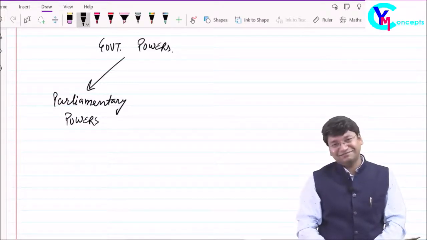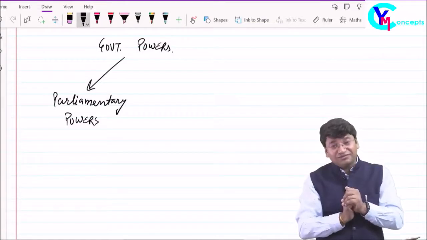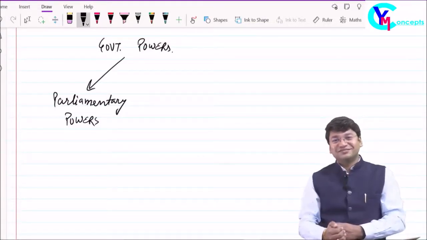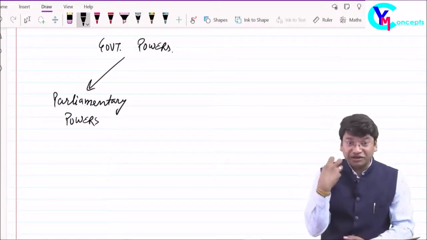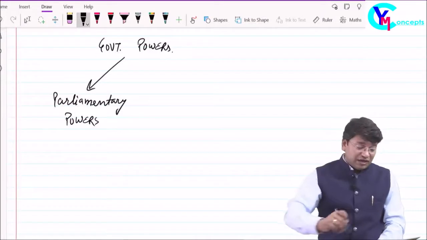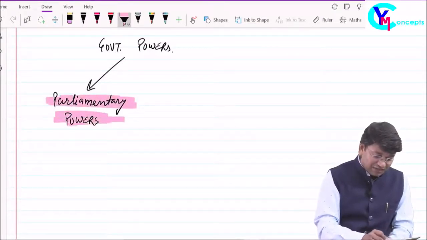Yes, government will have to amend the customs law. Now, to amend the law, government needs the authority. And who can amend the law? Just now we have discussed who can amend the law. Only parliament, because of parliamentary powers.